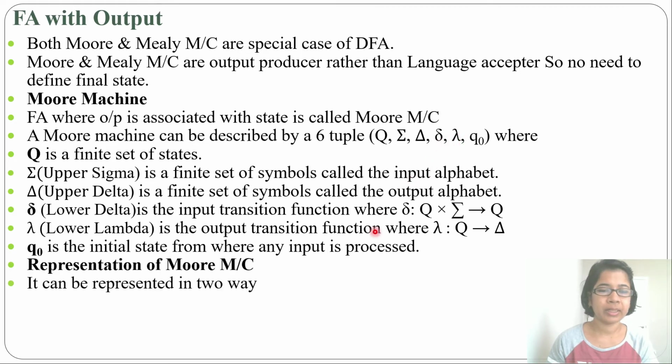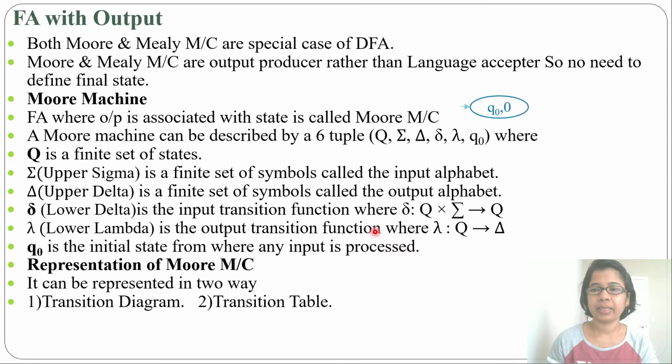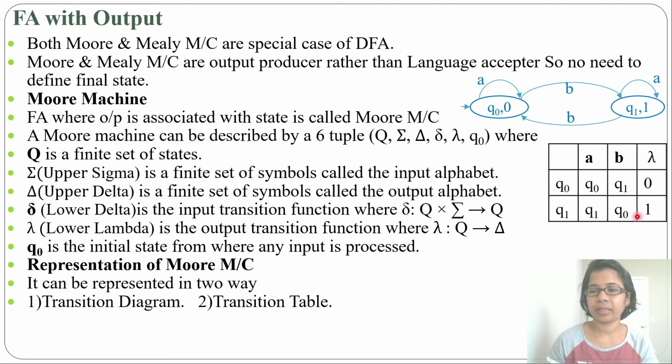Representation of a Moore machine: it can be represented in two ways. One is a transition diagram, another is a transition table. Same as DFA and NFA. Let's design a Moore machine. Here output is associated with states. The transition table looks like this.